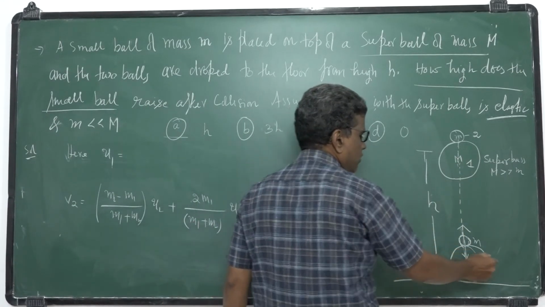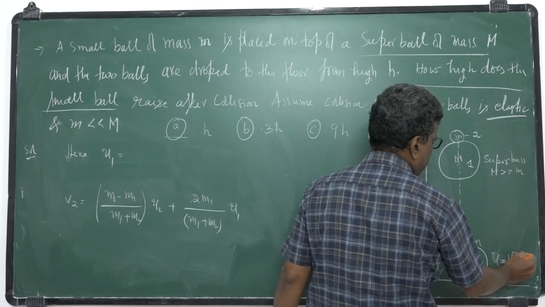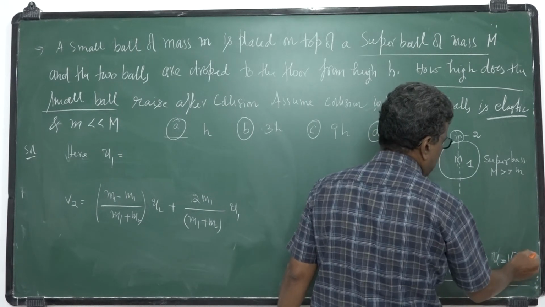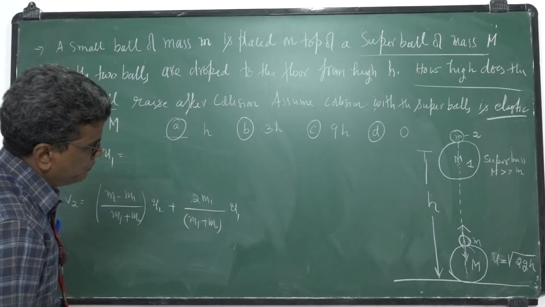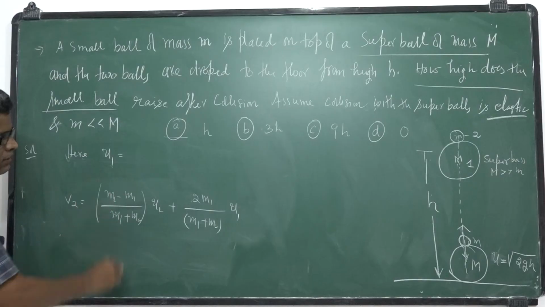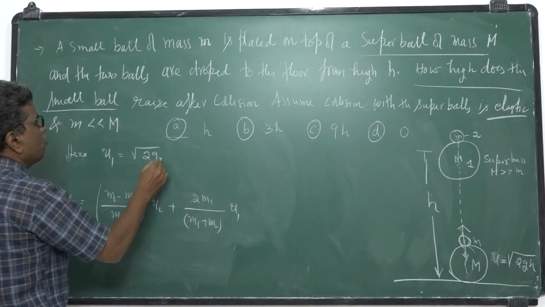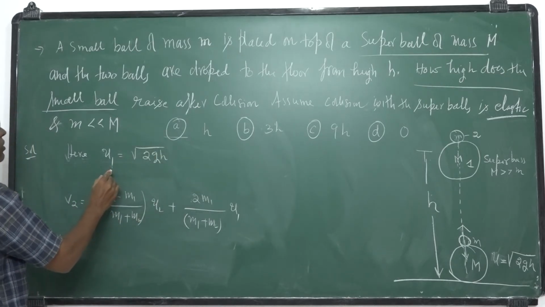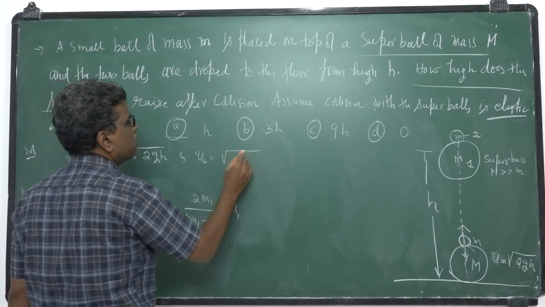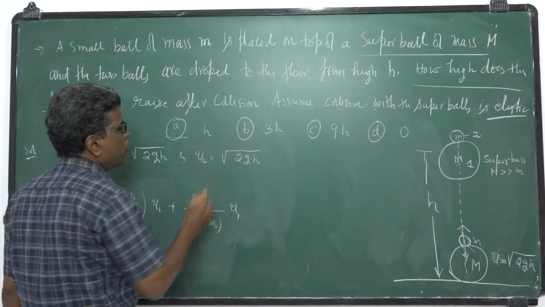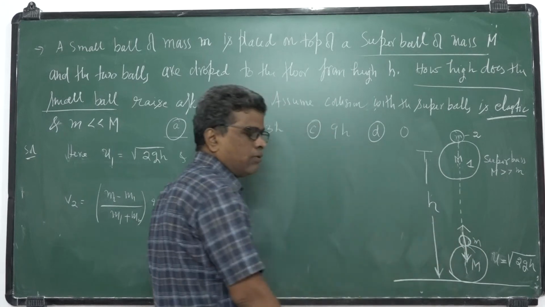Since it is falling down, with what velocity will it hit the ground? It is square root of 2gh, and it rises with the same speed since the collision is elastic. So the velocity of the first ball before collision is square root of 2gh, and the second one also has the same speed, u2 is also square root of 2gh, but opposite in direction. The initial velocity of the second ball before collision is down.